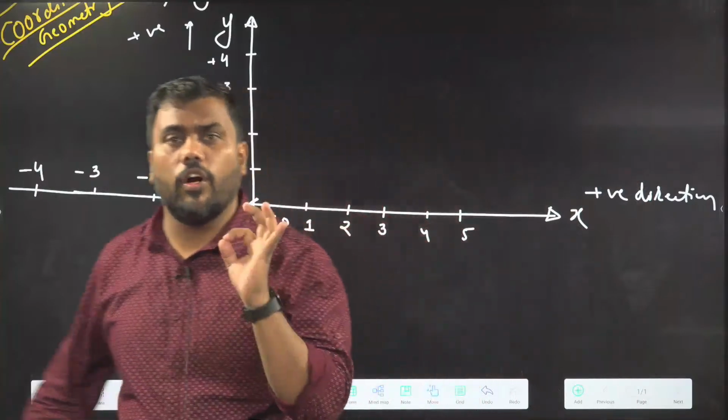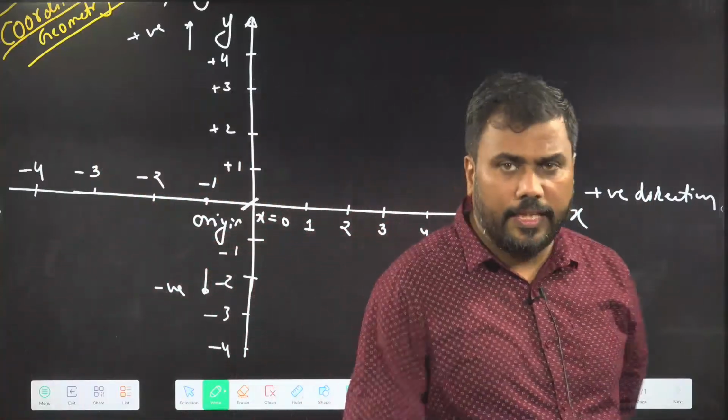First, we should write about what is a coordinate plane. Please write down: coordinate plane.